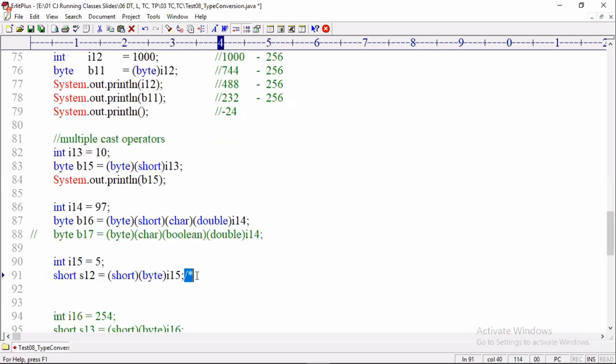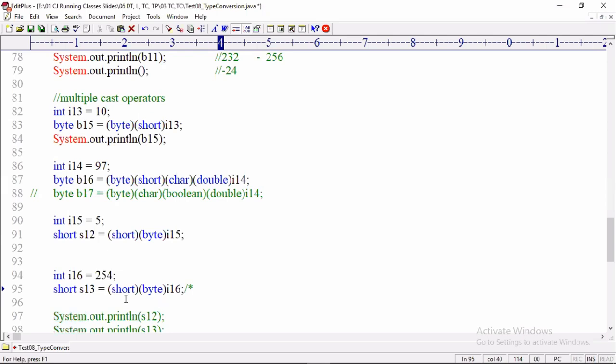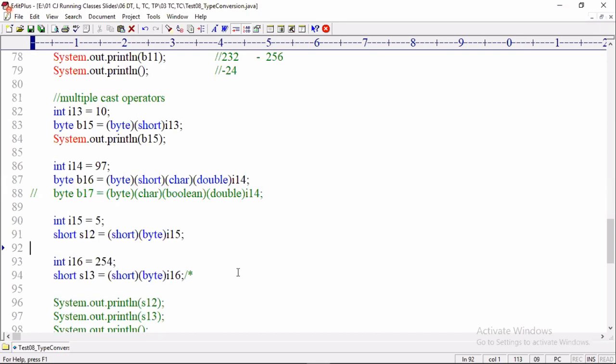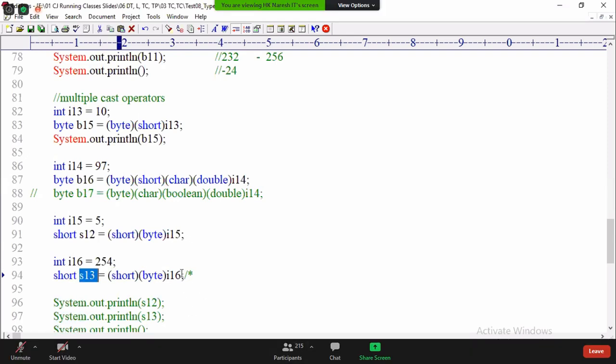All right. Then next, tell me. Here I am writing one statement. You people think and tell me what is the value of s13? Chalo, fast answer. Any compatibility issues? No. Compiled successfully. The coming value from i16 is 254. Is 254 in the range of byte? No.